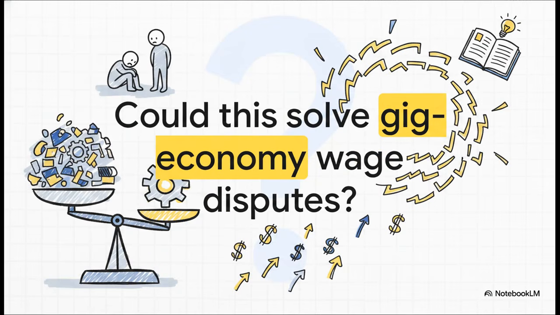And that leaves us with a pretty fascinating thought to chew on. We're living in this era of chaotic, totally unregulated gig economy wage disputes, right? Drivers and freelancers often feel exactly like those pre-1950s workers, just completely at the mercy of arbitrary algorithms and systems. So could reviving a highly structured scientific formula, something exactly like this 1950s standard, be the key to solving the modern gig economy wage crisis? It is absolutely something worth thinking about.